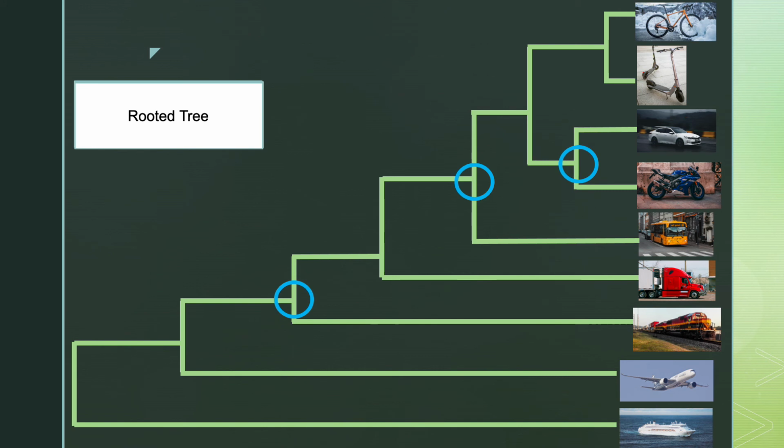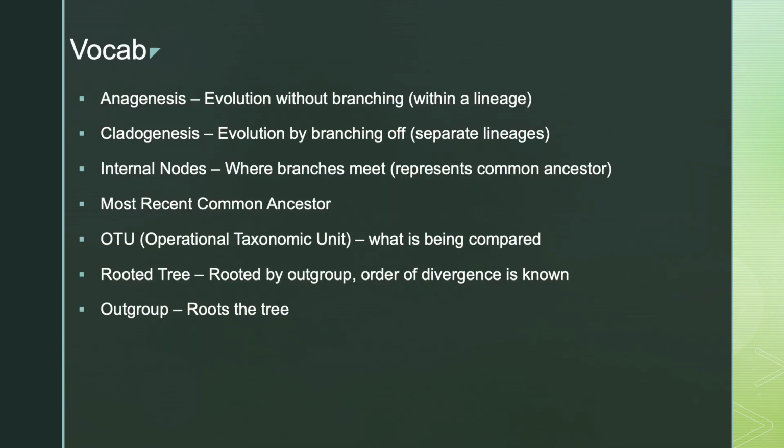The tree is rooted by an outgroup, which means that the order that the species diverged in is known. The outgroup is one of the OTUs that roots the tree in a way that all other OTUs share that common ancestor. In this case, the boat is our outgroup. Here is a summary of all the terms that we have discussed.